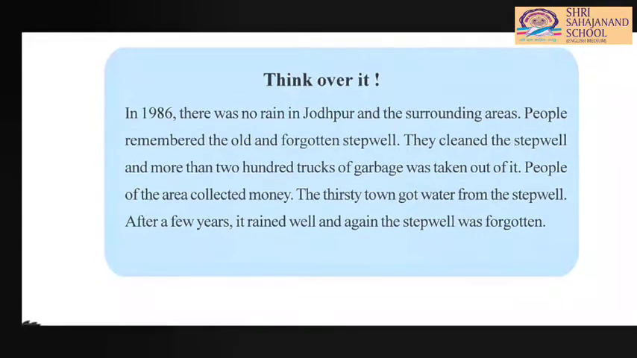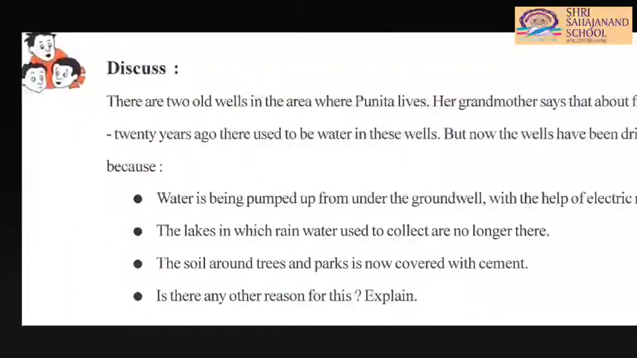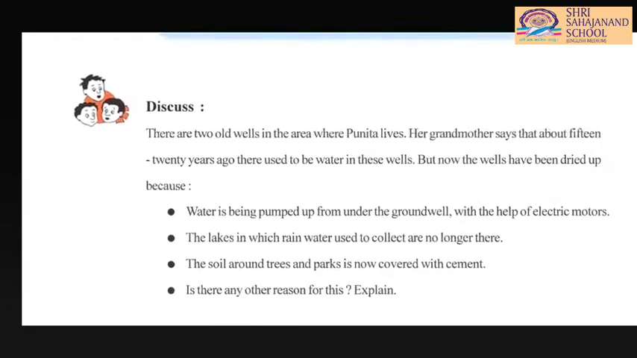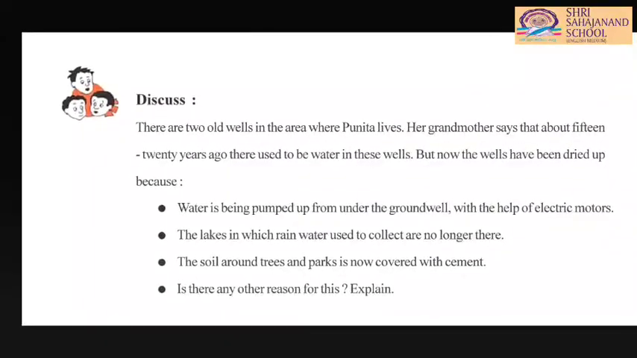Okay, so this is very interesting. Now there are two old wells in the area where Punita lives. How many wells are there? Two wells. Her grandmother says that about 15 to 20 years ago there used to be water in these wells. So there were two wells where around 15 to 20 years ago there was water. But now the wells have dried up. These wells have dried up.